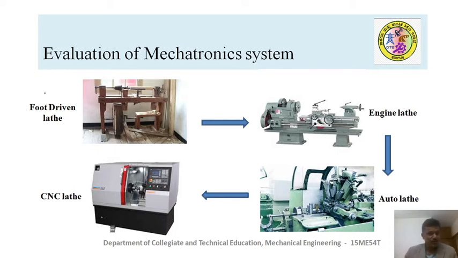As you know already, 1 millimeter is equal to 1000 microns. If you are getting the product tolerance at the dimension you are measuring up to microns, think of the quality of the products you are manufacturing in a CNC system or microprocessor control system.